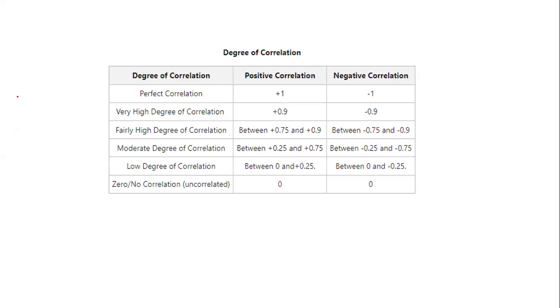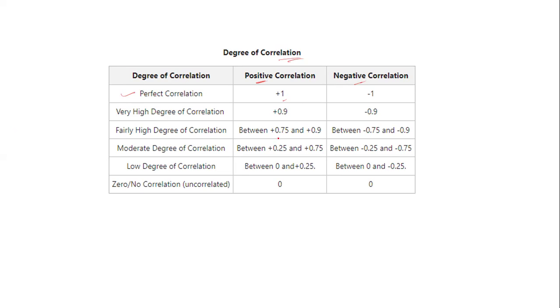Now let's understand the concept behind that. There is a diagram or table given so you can understand things very well. The degree of correlation can be either positive or negative, but how much? When it is positive, with how much degree do they have the relation? Perfect correlation happens when the value is 1, everything is perfect.